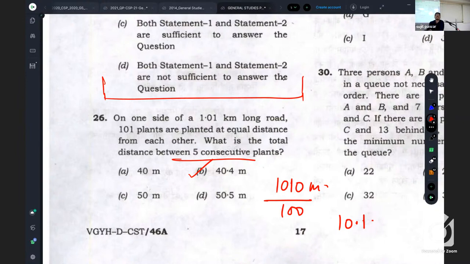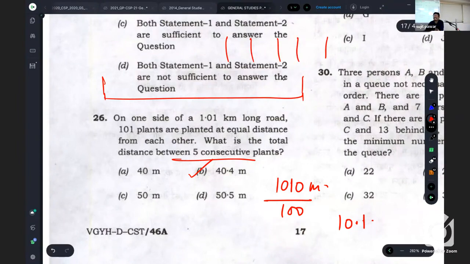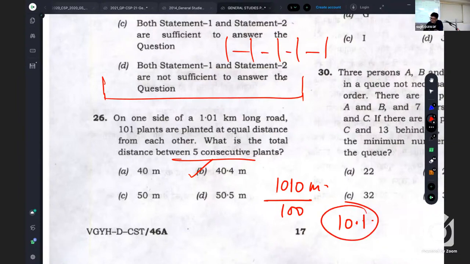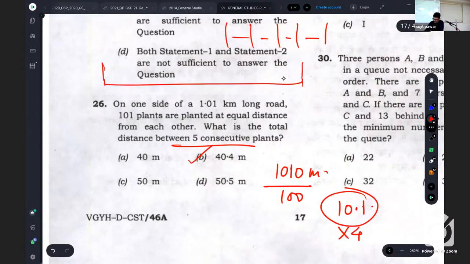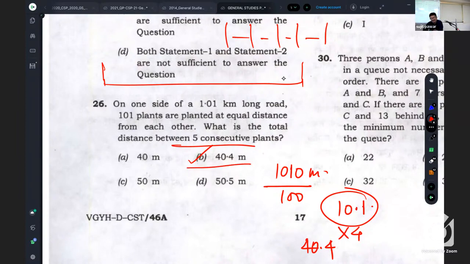In those 5 consecutive plants, there must be 4 intervals. Each interval is of how many meters? 10.1. So 10.1 into 4 gives you 40.4. So the answer is option B. Is it clear? Got this?